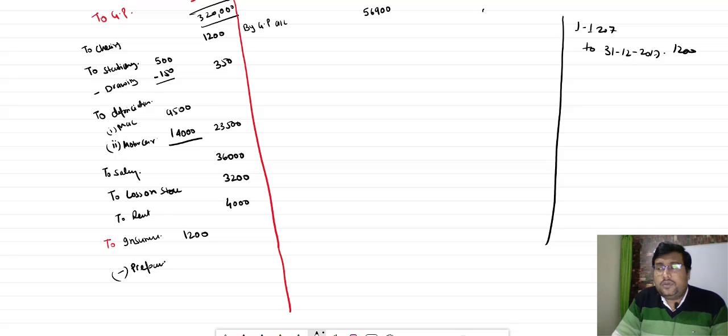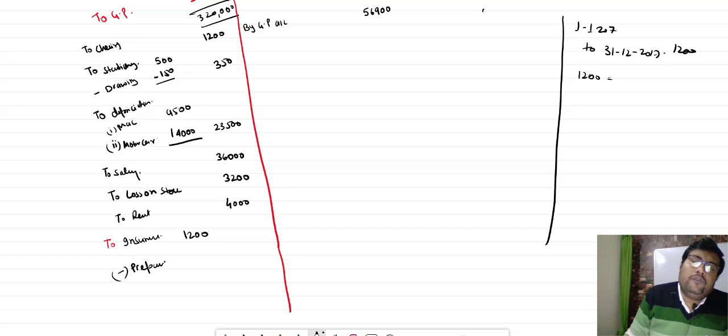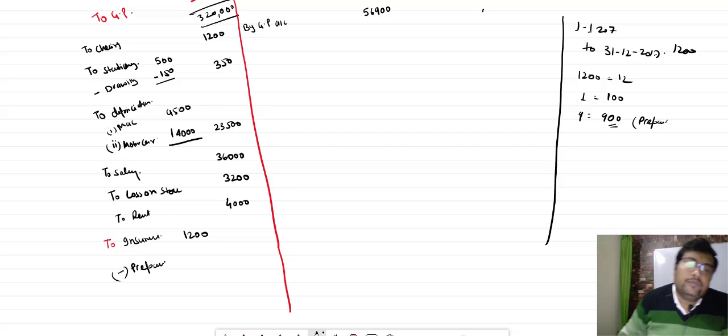So April, May, June, July, August, September, October, November, December, 9 months. ठीक है बच्चा. तो for 12 months, 1 month is equal to 100. So 9 months is equal to 900, and this 900 will be considered as prepaid. So minus 900, total will be 300.